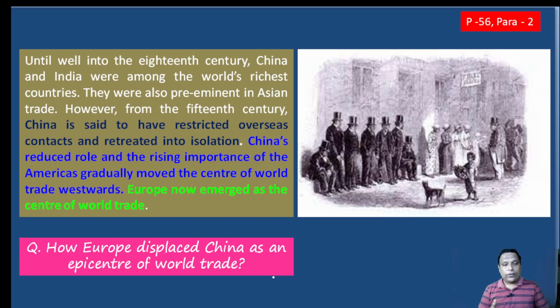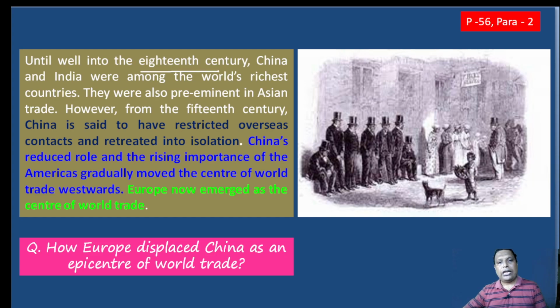Now the next thing is how Europe displaced China as the epicenter of the world. Mind it, Europe displaced China as the epicenter of world trade. Here you have to find these two things.